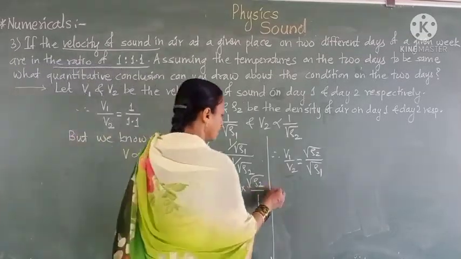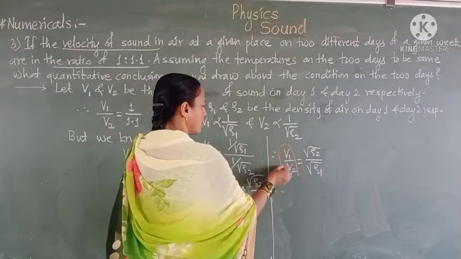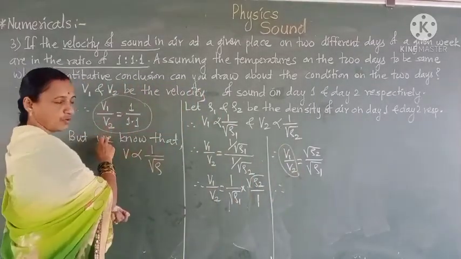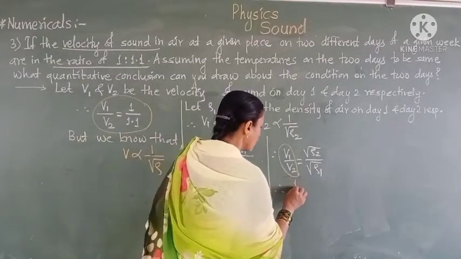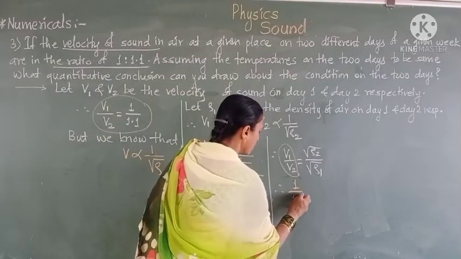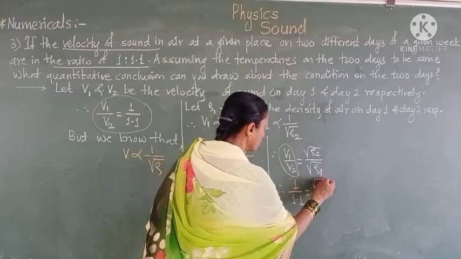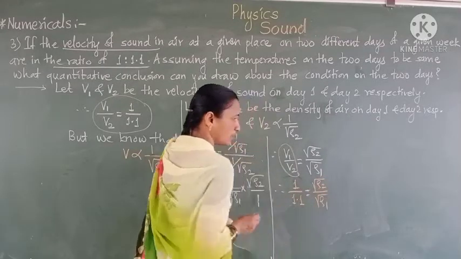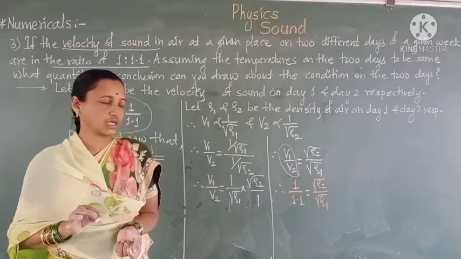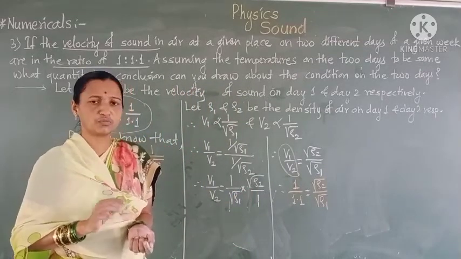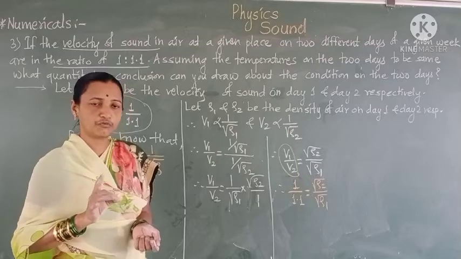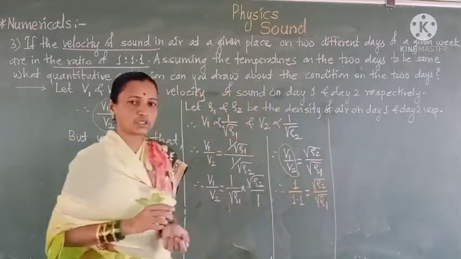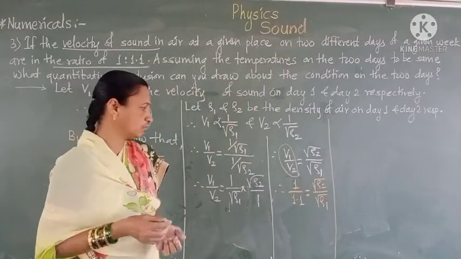Here we are given the value of v1 upon v2, which is equal to 1 upon 1.1, which is equal to root rho2 upon root rho1. Here we substitute the values of the ratio of the velocity. Then we take the squaring on both sides.